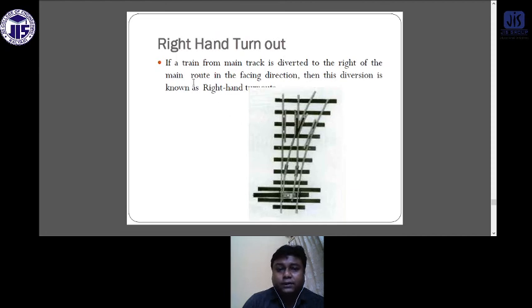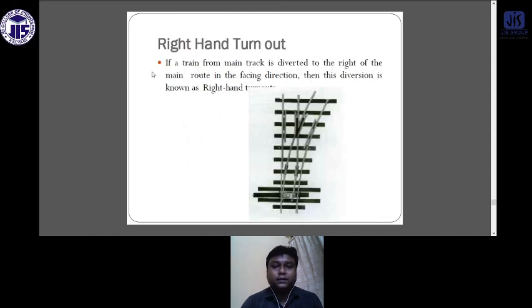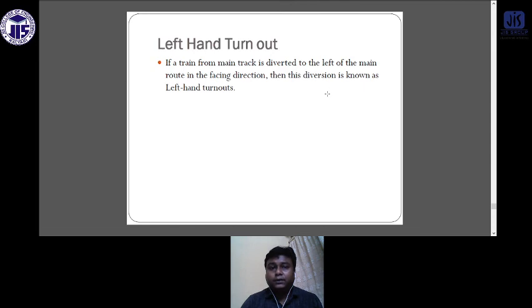Right hand turnout is basically the movement of the train apart from its own track. That is the turnout. Now turnouts are either right turnouts or left turnouts. So what is a right hand turnout? If a train from the main track is diverted to the right of the main route in the facing direction, then this diversion is known as a right hand turnout. So this is their main direction and they have diverted in this direction. A left hand turnout is when the train on the main track is diverted to the left of the main route in the facing direction, then this diversion is known as a left hand turnout.